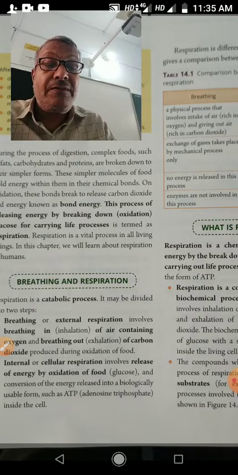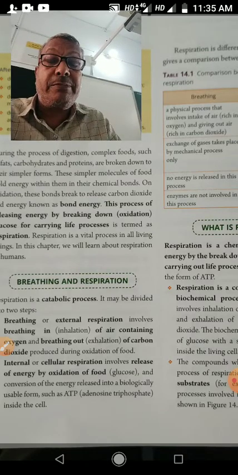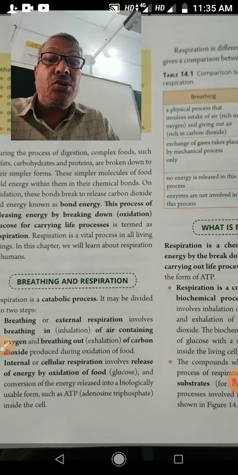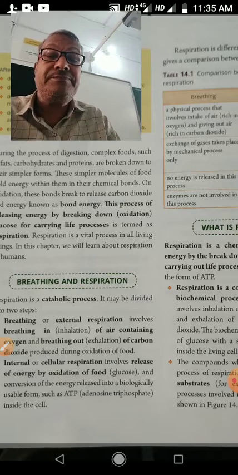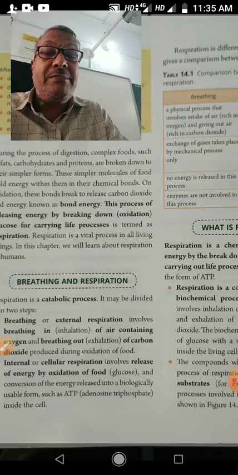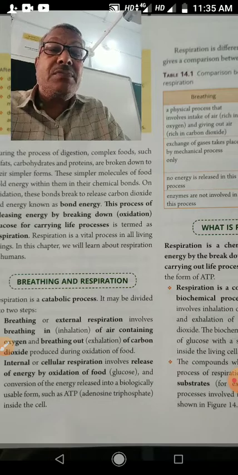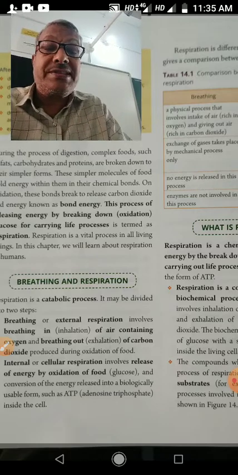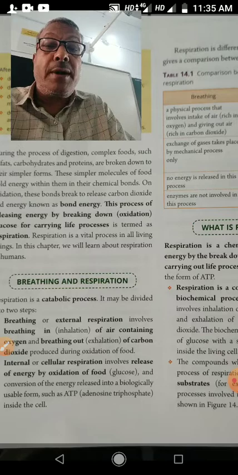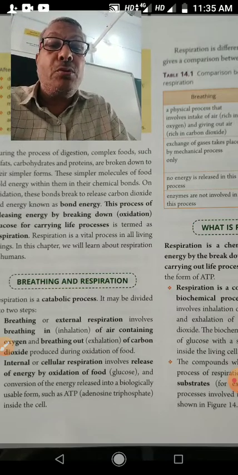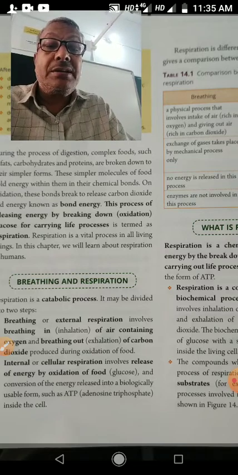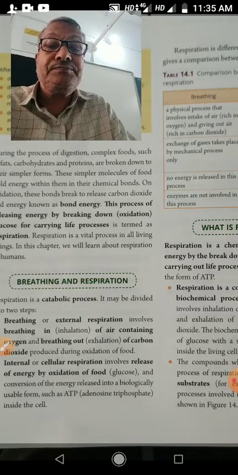Inhalation means fresh air from the atmosphere is taken into the body, into the respiratory system. In higher animals, a well-developed organ system is present. That organ system supplies oxygen to the cells and tissues of the body for oxidation of glucose. So that organ system is called the respiratory system.